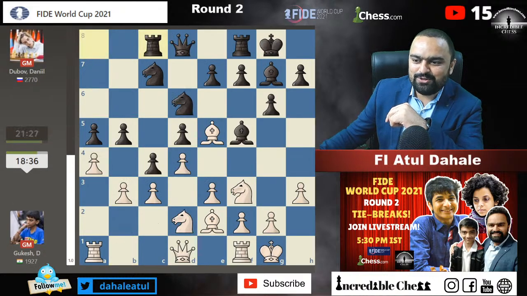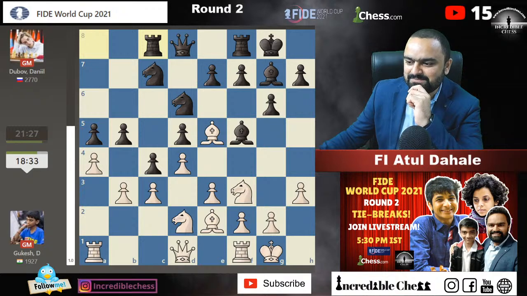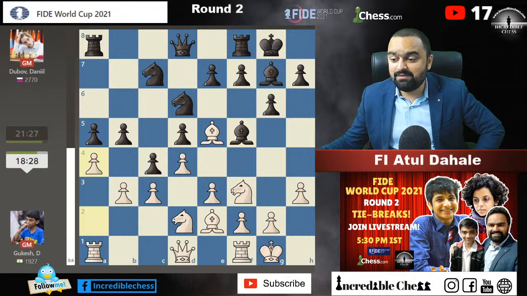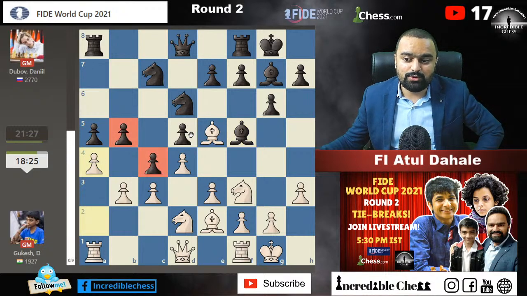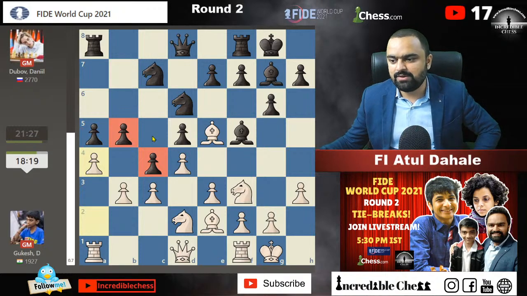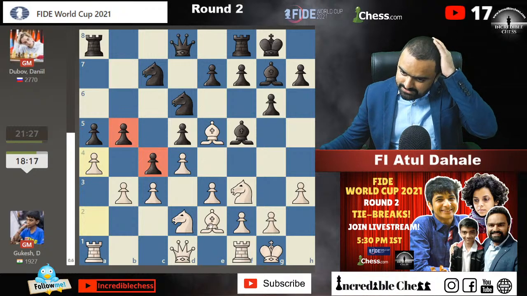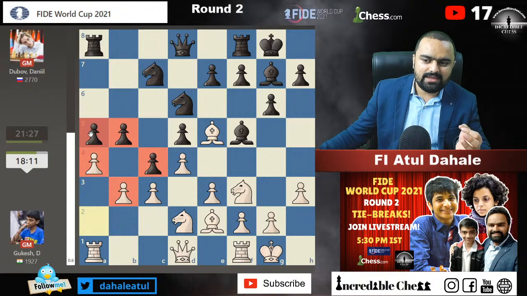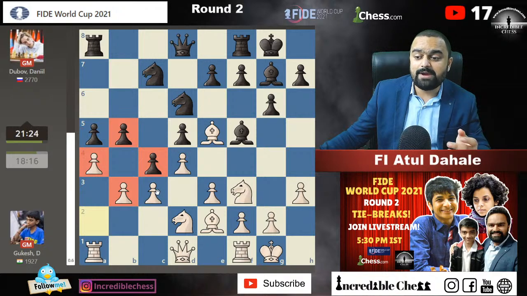Okay guys, we will go to the Gukesh game once again. In the Gukesh game, b3 was played, bishop f5, black played this thing, a4. Gukesh is trying to break on this side of the board because this pawn structure should be broken up. If this pawn structure breaks, then something will be there for him, because you can see, if these two pawns are exchanged, let's suppose for these two pawns, then the a5 pawn will be a permanent weakness. If the a5 pawn is captured at any point, then the d5 pawn can also be attacked, and then white might get some disadvantage, like c4 will come and he will try to push his pawns or something like that.